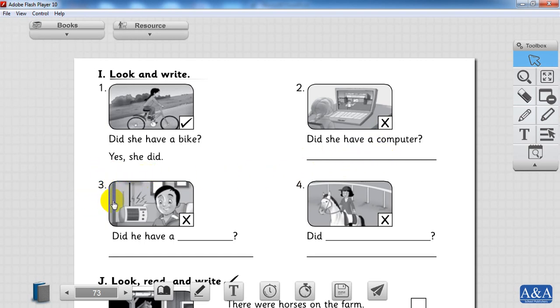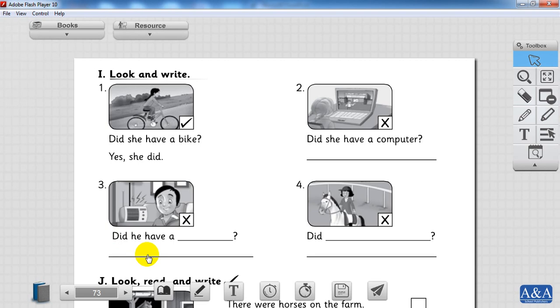Number 3. You need to complete the question and put the answer. Did she have a what is this? TV? What? Radio. Perfect. Did she have a radio? So right here, radio. Yes or no? Look. X. So what are we gonna say? No, he didn't.